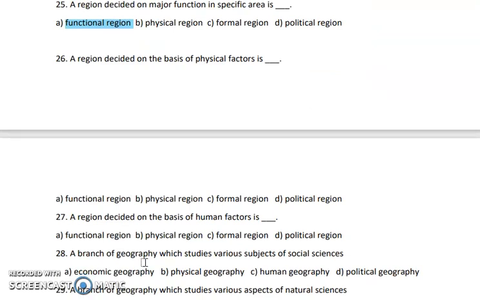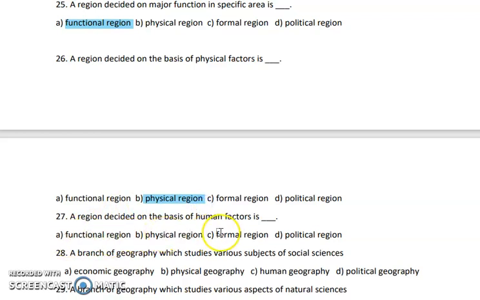Because of physical factors, if a region is decided, that region is called a physical region. Next question, a region decided on the basis of human factors. So if you consider human, what will you call that region? So you have the 27th question, with options like functional, physical region, formal region and political region. So basically the answer is formal region.